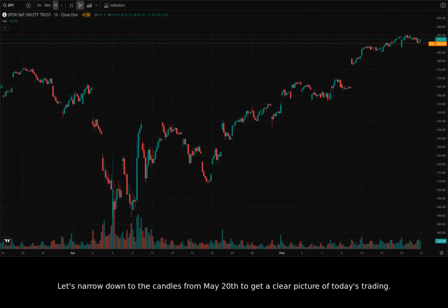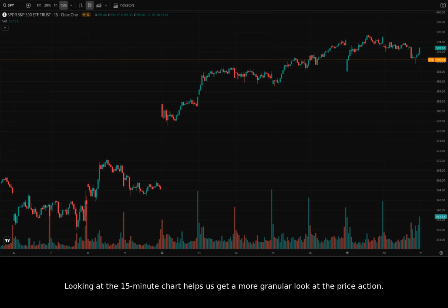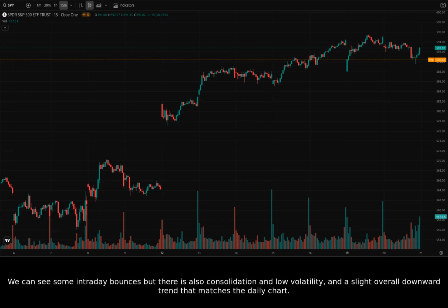Let's narrow down to the candles from May 20th to get a clear picture of today's trading. Looking at the 15-minute chart helps us get a more granular look at the price action. We can see some intraday bounces, but there is also consolidation and low volatility, and a slight overall downward trend that matches the daily chart.